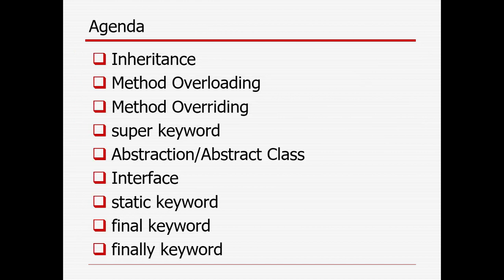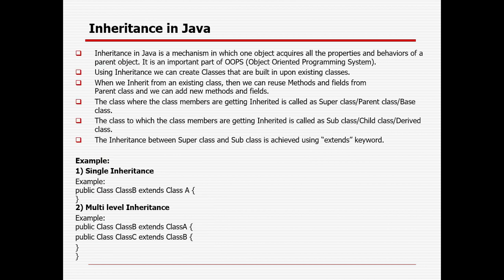So four different things are there in OOPS. One is the inheritance, one is the abstraction, one is the encapsulation, and one is the polymorphism. So I will discuss one by one, no need to worry. So inheritance in Java is a mechanism in which one object acquires all the properties and behavior of a parent object, right? It is an important part of OOPS.